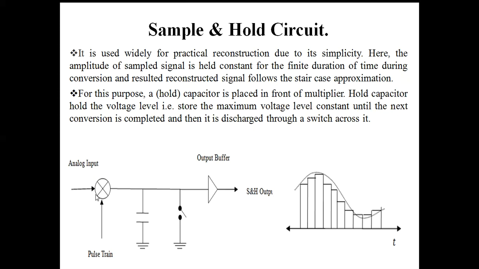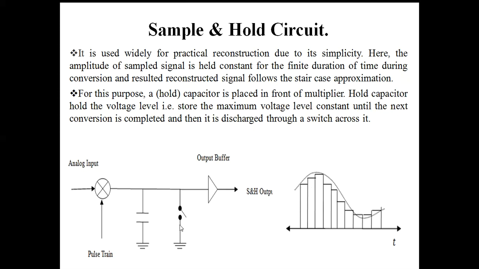This is the multiplier, so we get the sampled signal here, and here we are using a capacitor. The charging time is very small, and when the sampled signal is high, the capacitor is charged up to its maximum amplitude. Suppose at this point the rectangular pulse is applied. The capacitor is charged, and until the next sampling instant it holds the charge.